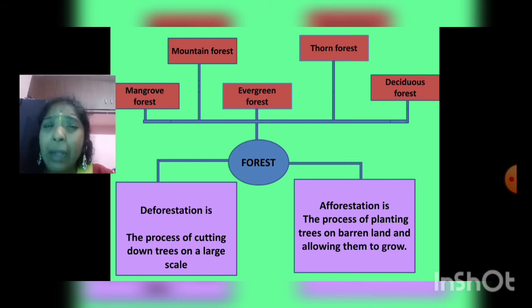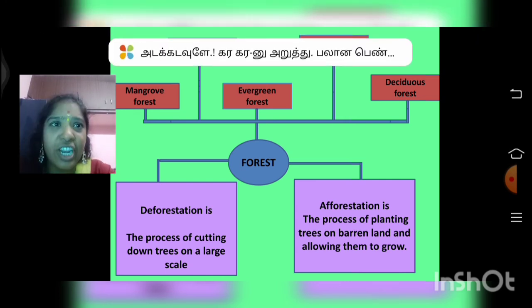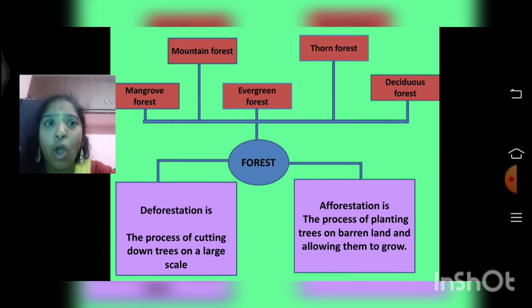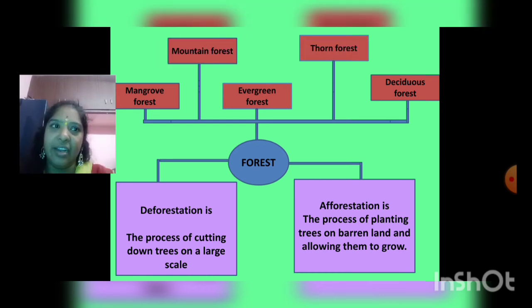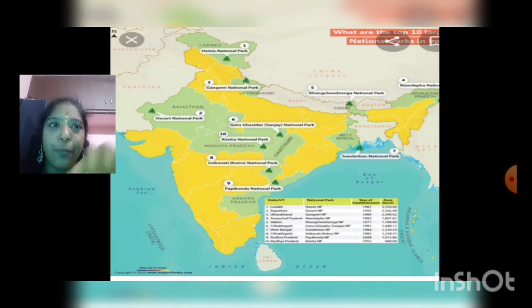Deforestation is the process of cutting down trees on a large scale. So you have to remember afforestation and deforestation.